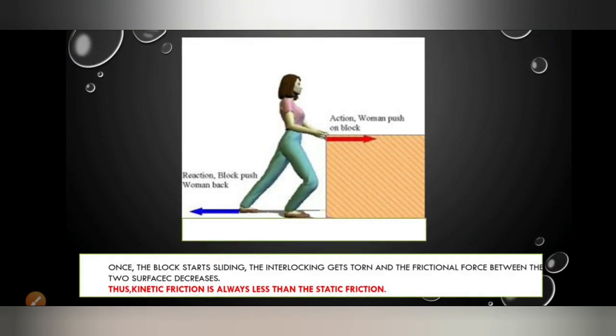Once the block starts sliding, the interlocking gets torn and the frictional force between the two surfaces decreases. That is, if we first overcome static friction and the body starts moving, then the frictional force between the two surfaces decreases. So kinetic friction is always less than static friction.